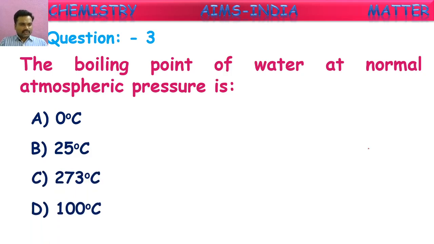So which is the correct answer now? The boiling point of water, is it 0 degrees Celsius? What do we say 0 degrees Celsius? It's the melting point. What is meant by boiling point? The temperature at which a liquid starts converting into gaseous form. That fixed temperature is called boiling point. So water starts converting into steam at 100 degrees Celsius. So that is its boiling point. It is 100 degrees Celsius.